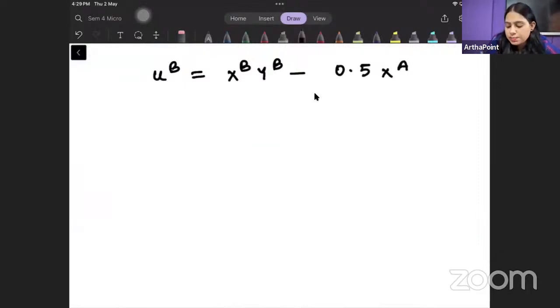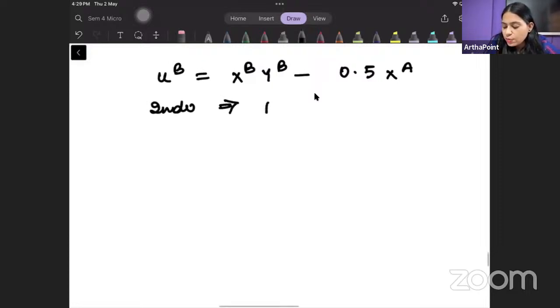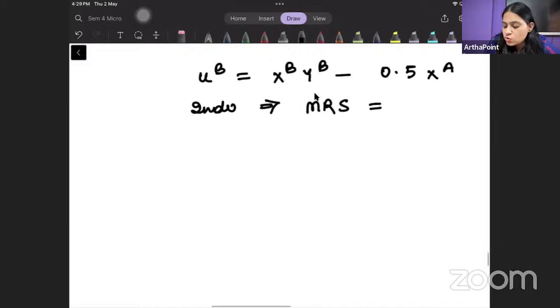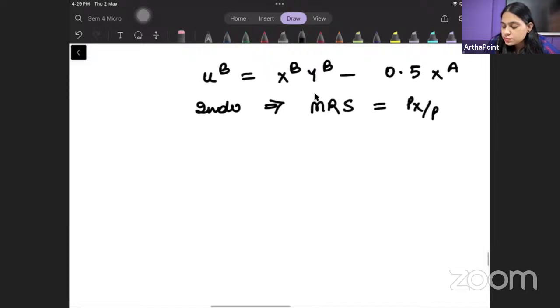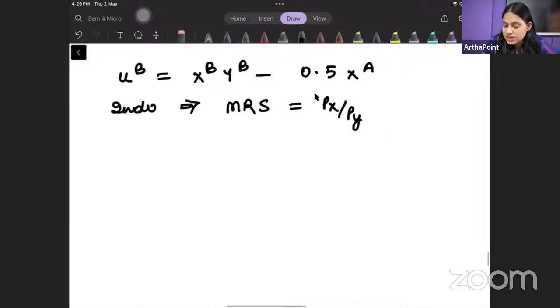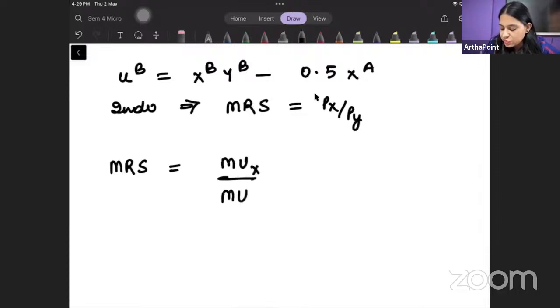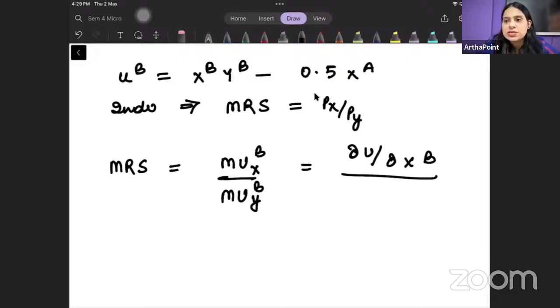Beta, individual B will also try to go ahead and equate his MRS to the price ratio, right? So if I try to find out his MRS, it is going to be MU X by MU Y of individual B. So MU X will be how his utility changes when the consumption of good X changes.